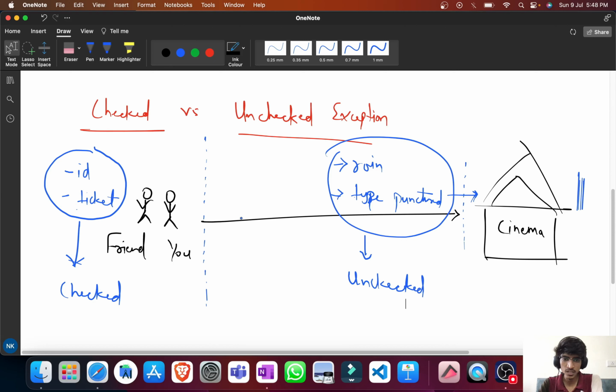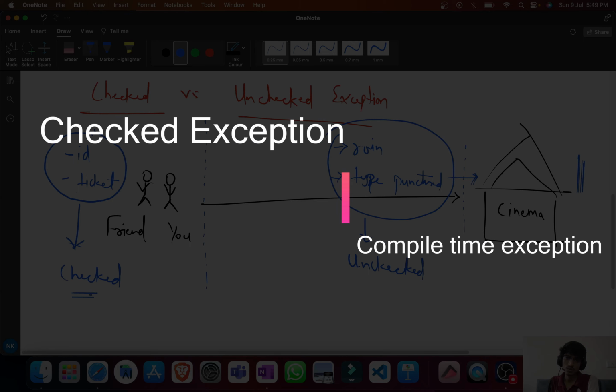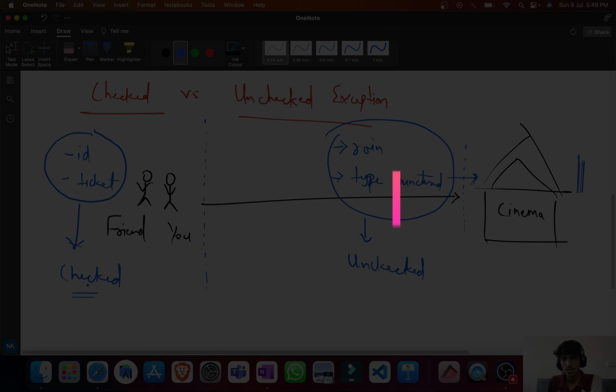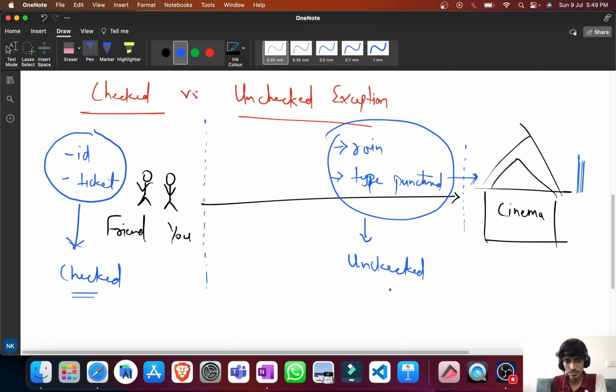I will take you to VS Code now and show you how some exceptions will be detected by the compiler at compile time, and some exceptions will be ignored by the compiler, so they will be considered as unchecked exceptions. Checked exceptions are also called compile time exceptions, and unchecked exceptions are also known as runtime exceptions.